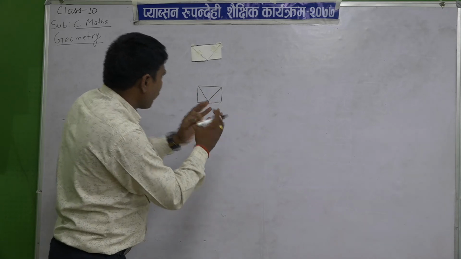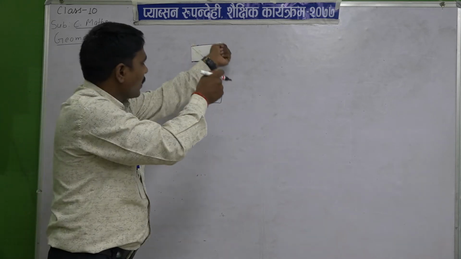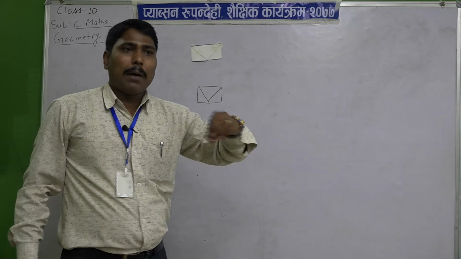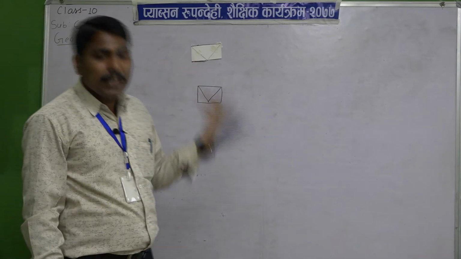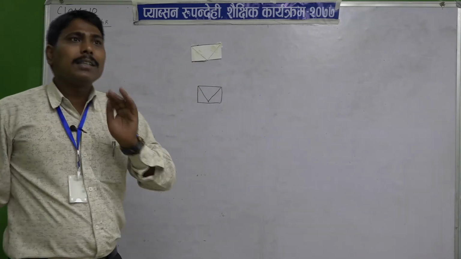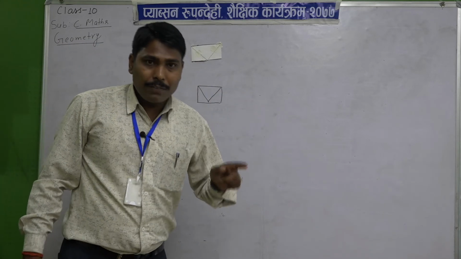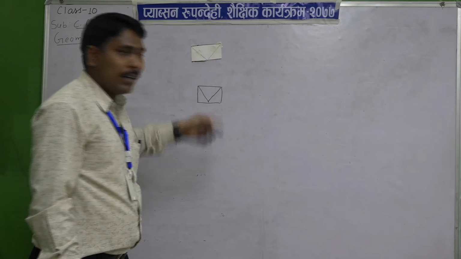From that parallelogram figure, if you cut one part and attach it here, you get a rectangle also. It means the area of a triangle is half of a parallelogram and half of a rectangle, and a rectangle is also a parallelogram, clear. The only difference is that here 90 degrees forms in each angle.